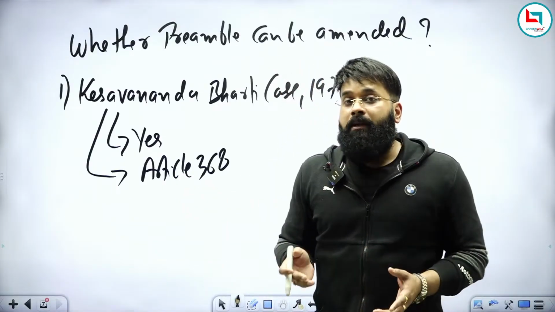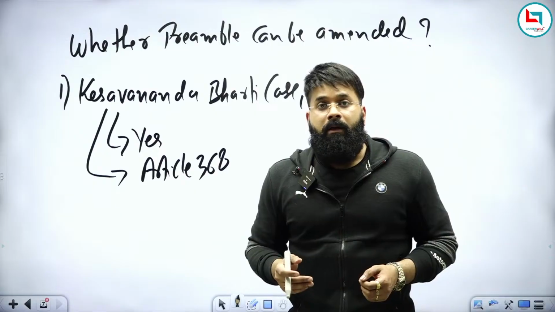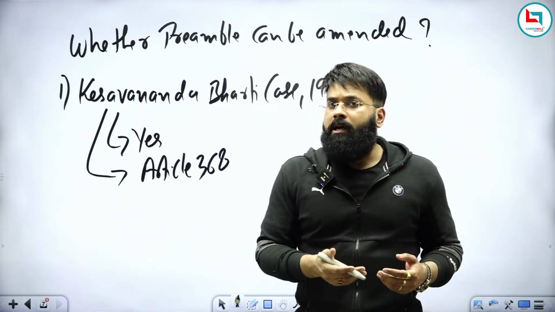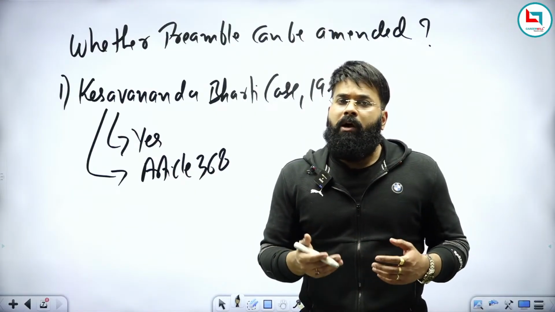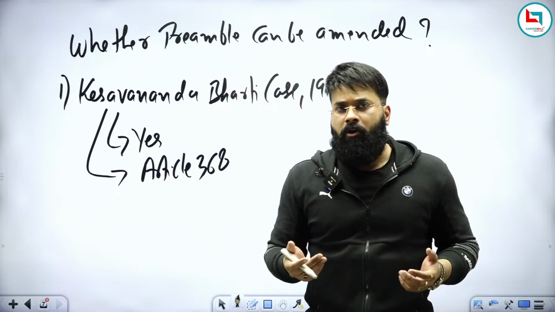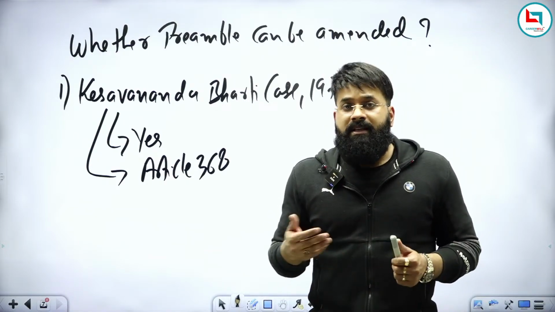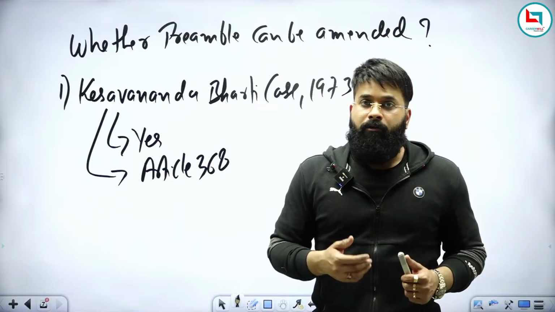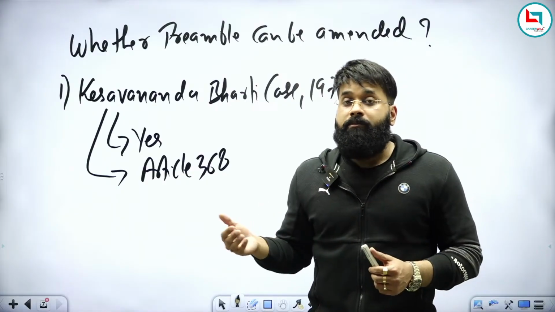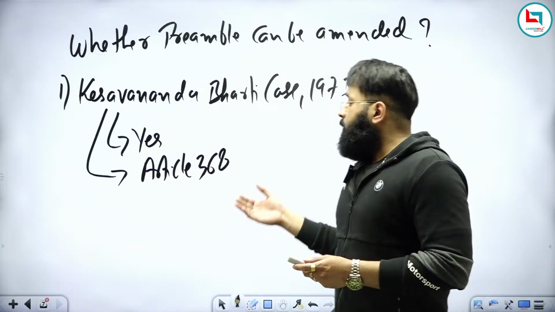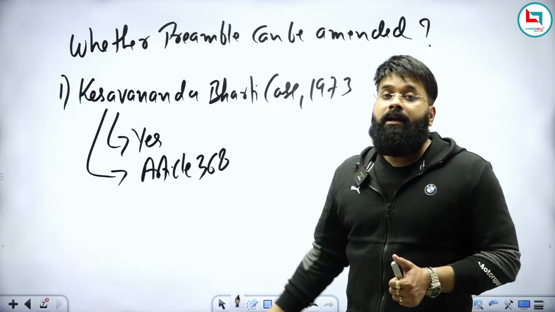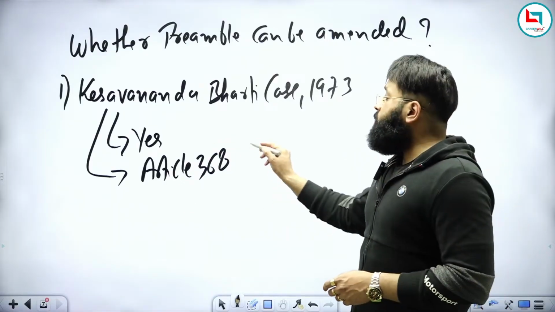So we cannot amend the preamble by simple majority. Simple majority is required for making simple changes in the constitution. For example, when we study Article 2 and Article 3, simple majority is required for amending those provisions. But when it comes to the preamble, we are supposed to use Article 368, which contains a special majority.